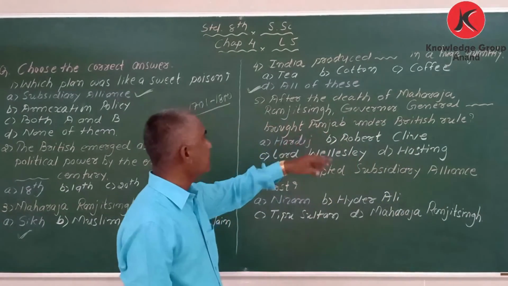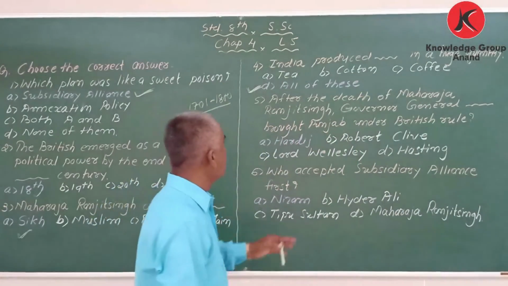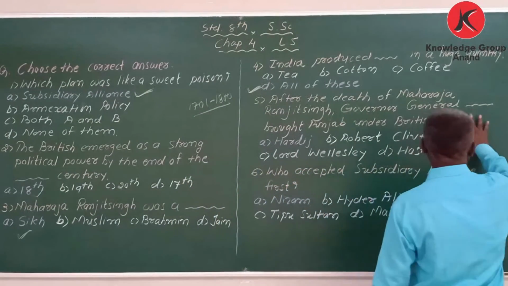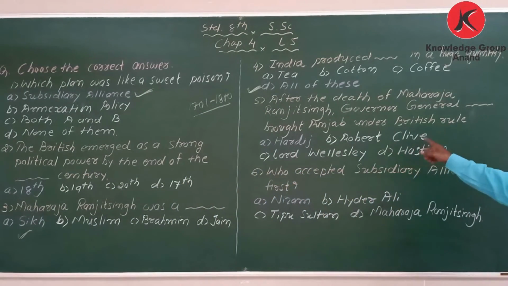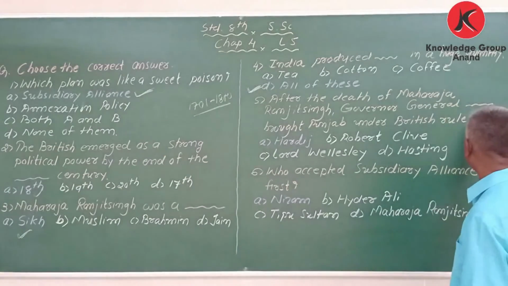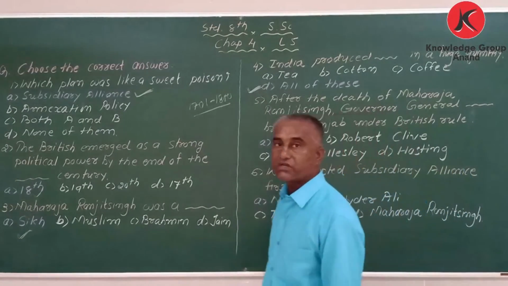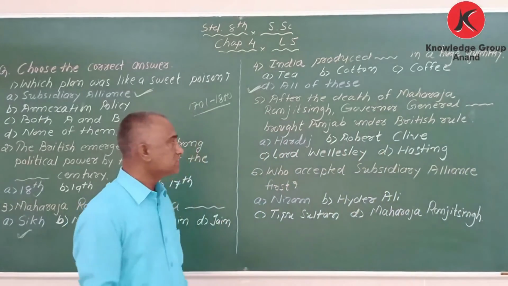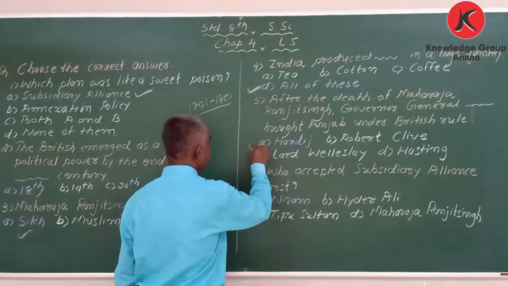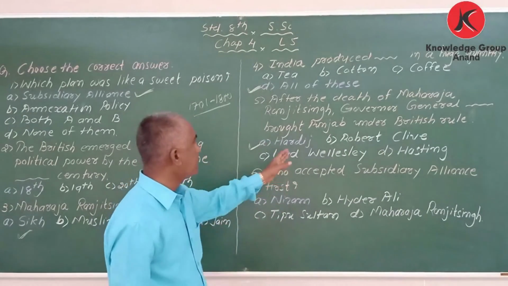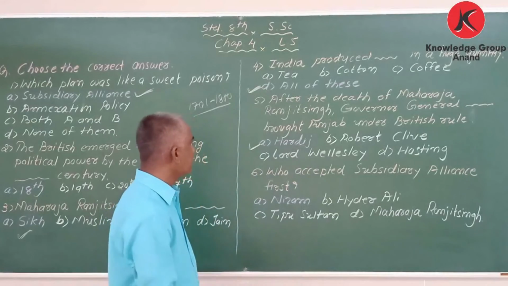After the death of Maharaja Ranjit Singh, Governor General blank brought Punjab under British rule. And who was that? It was Hardinge. Hardinge brought Punjab under British rule.